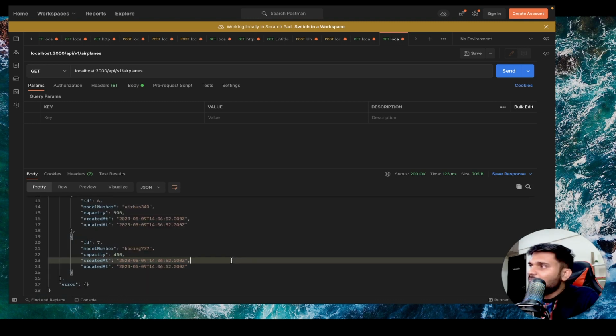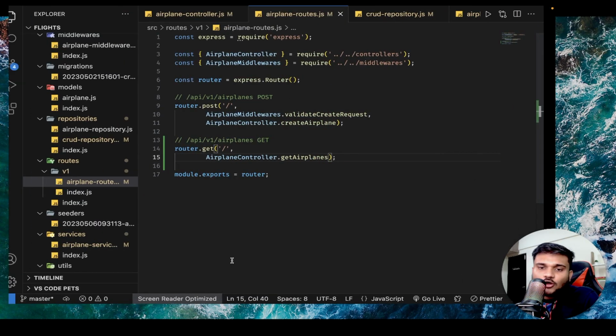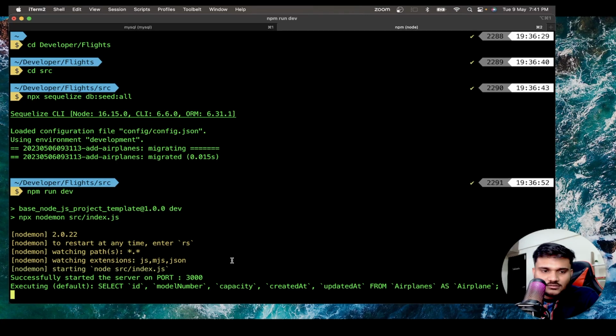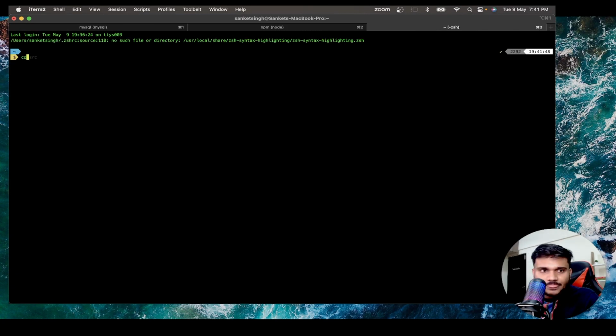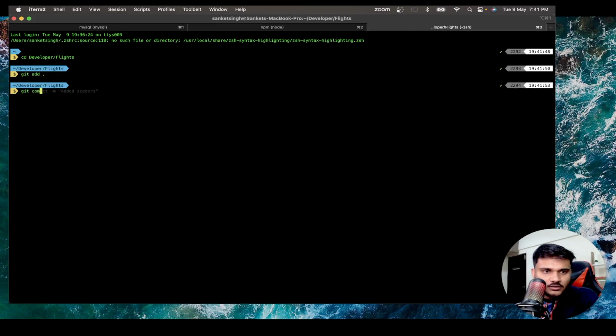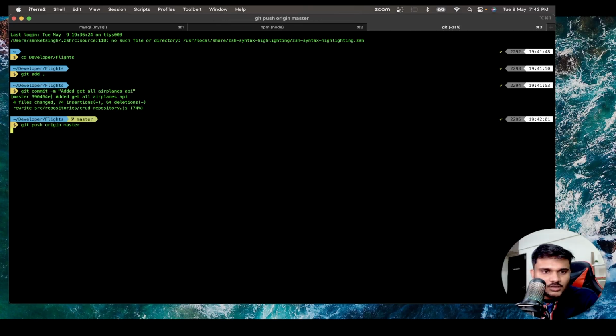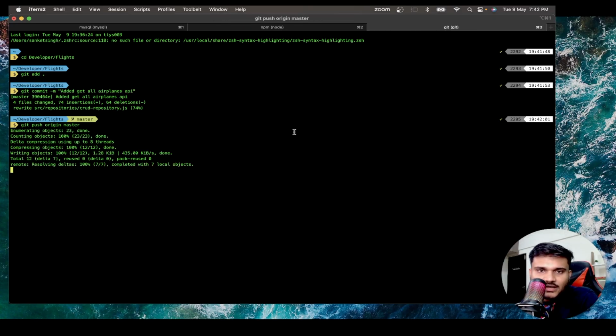So we have successfully implemented our get all airplanes API, right? So I'll do one thing. I'll say git add all, git commit -m added get all airplanes API, git push. That's it. As simple as that.